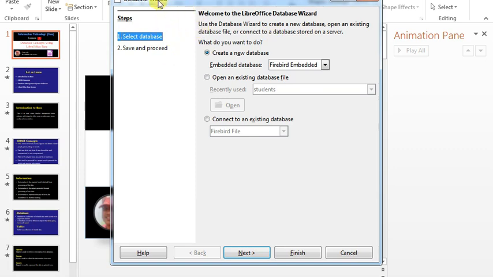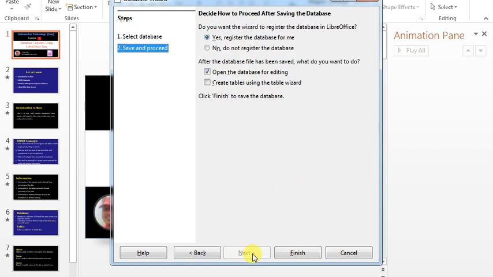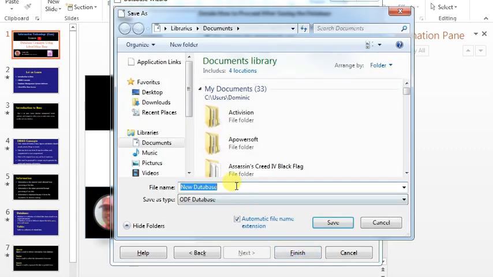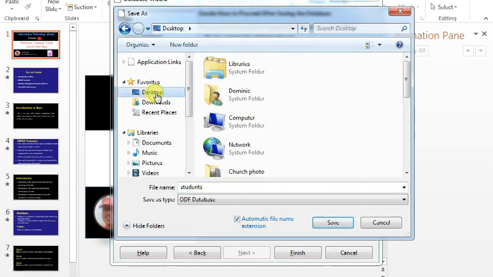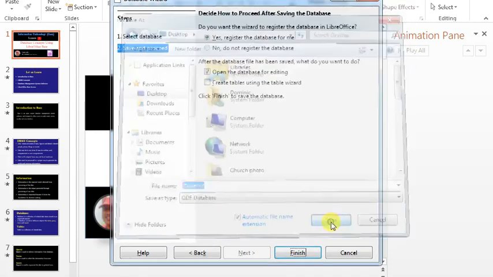Once you click on this, you will see the first wizard, that is called the database wizard. Welcome to the LibreOffice database wizard. It's asking you to create a new database. Click on next and then click on finish to save and proceed. Here you have to give the name to the database. You can write any name. Suppose you want to create a student database, so give the name students and click on save. Now select the location where you're going to save, and then click on the save button.